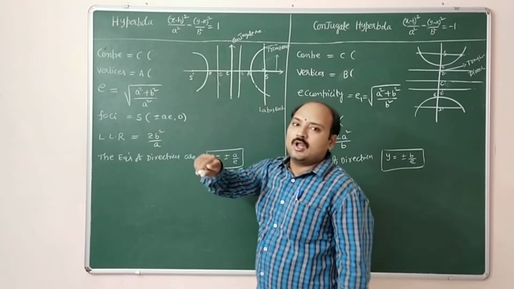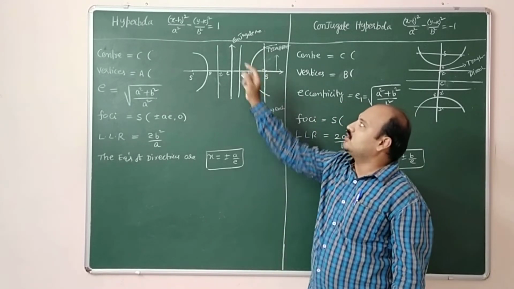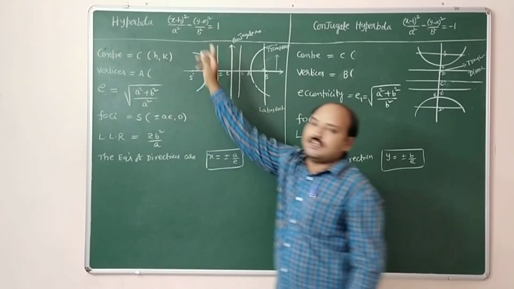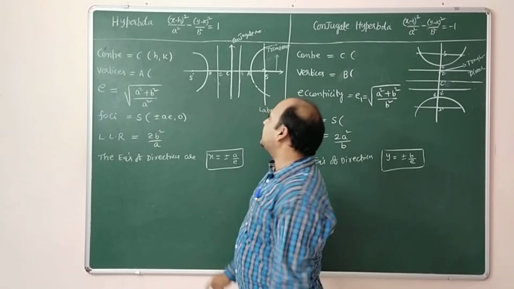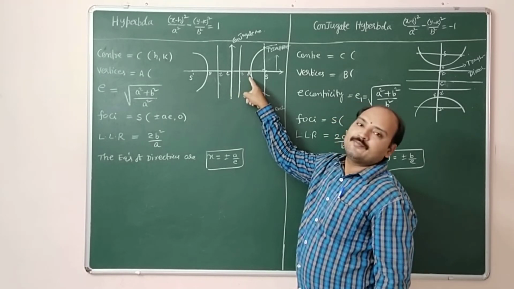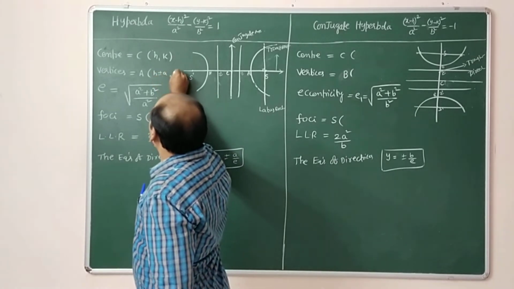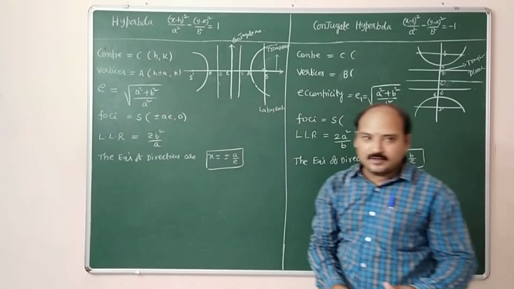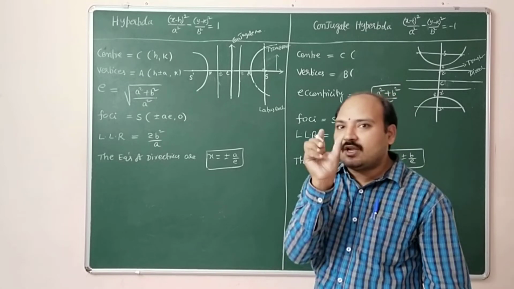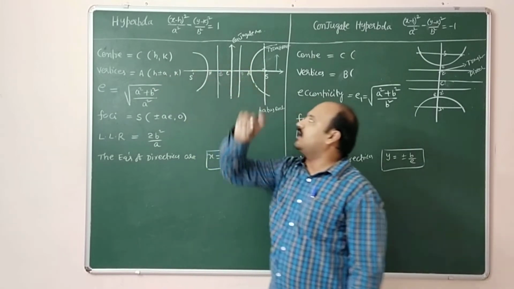So the equation of the hyperbola whose center is at h, k is (x minus h) whole square by a square minus (y minus k) whole square by b square equal to 1. So the center will be h, k. The vertices will be from the center h, k; from here to here the distance is a. So h plus or minus a, k. For 0 comma vertices, meaning a comma 0, you can add h comma k for the x coordinate as well as the y coordinate. So h plus or minus a comma k.